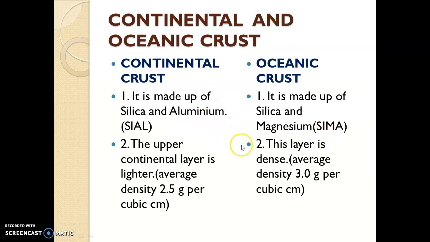And the second reason is that continental crust is the outer crust and oceanic crust is the inner crust. As we go deeper, the density increases. So continental crust is the outer one and oceanic crust is the inner one. As we go to the inner side, into the interior, density will increase.